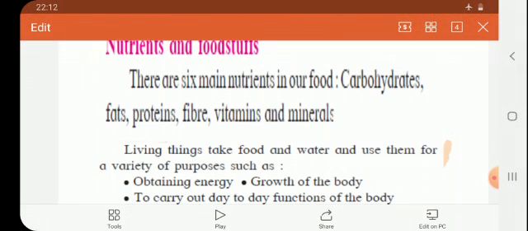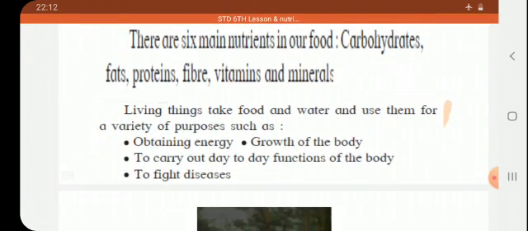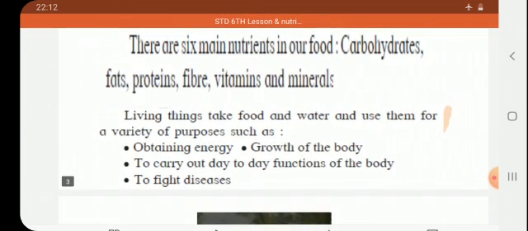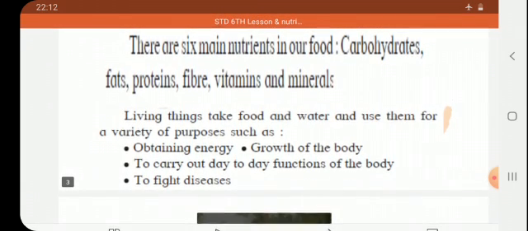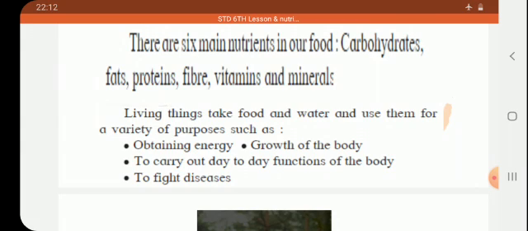Yes, one important thing is that though we are taking all the variety of constituents, it is very necessary that along with the food we should use water. Water, what does it do? It dilutes our food. It helps in the digestion of the food. Are you getting? So all these constituents of food we will study in detail one by one.